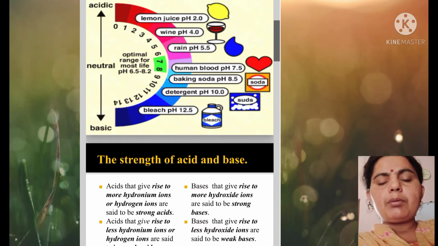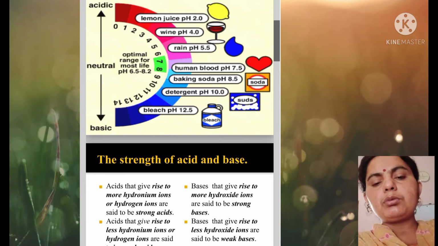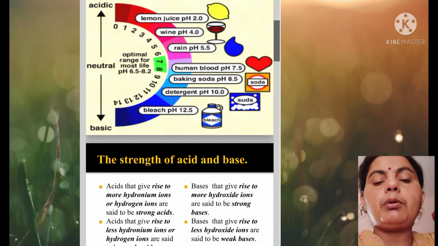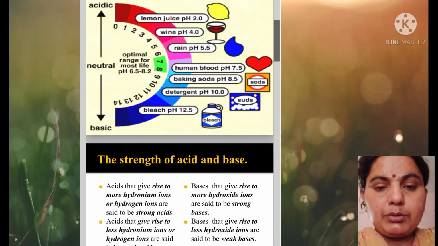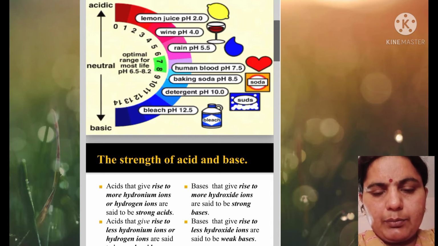If the pH of rainwater is less than 5.5, then it is called acid rain. Human blood has a pH of 7.5, baking soda 8.5, detergent 10, and bleaching powder 12.5.